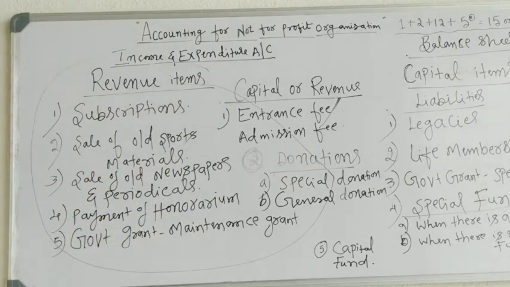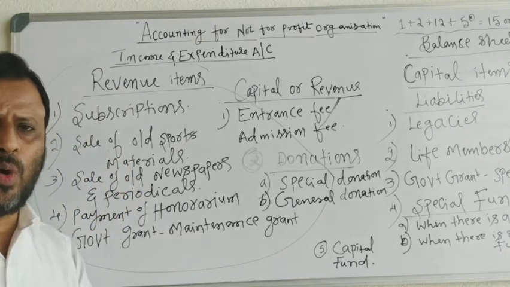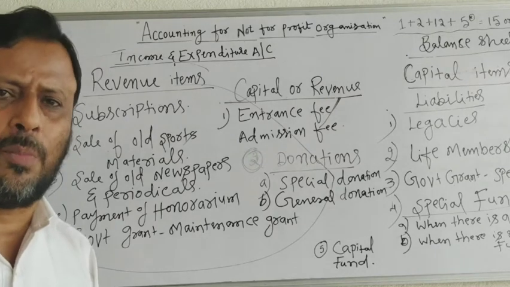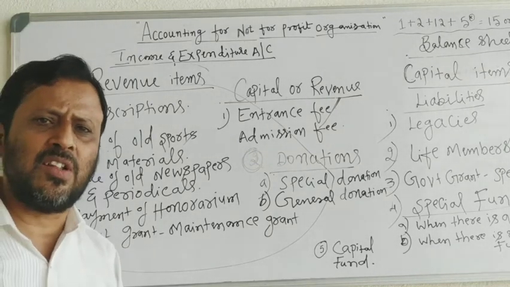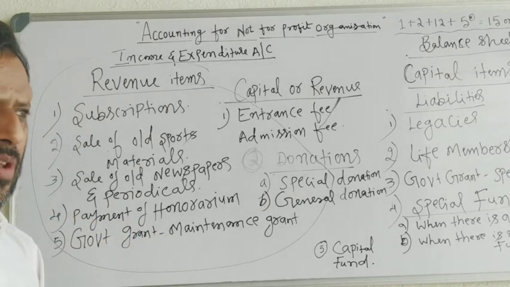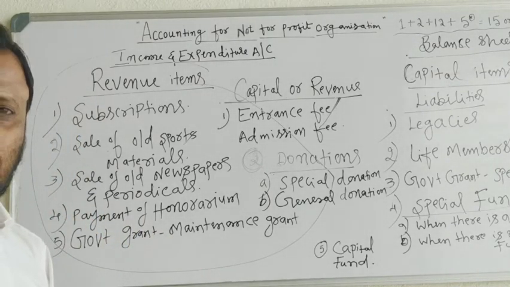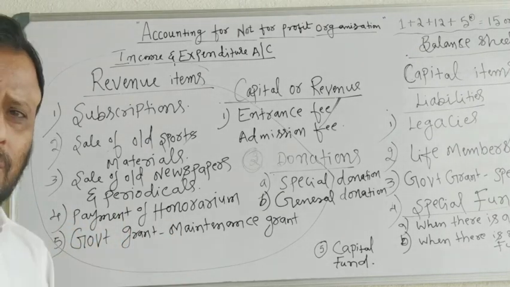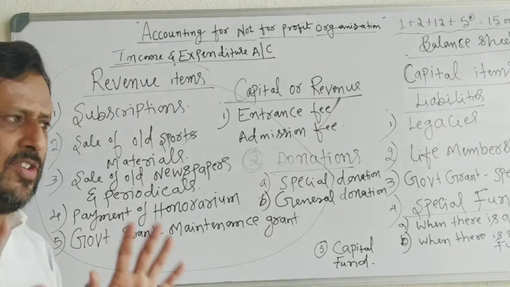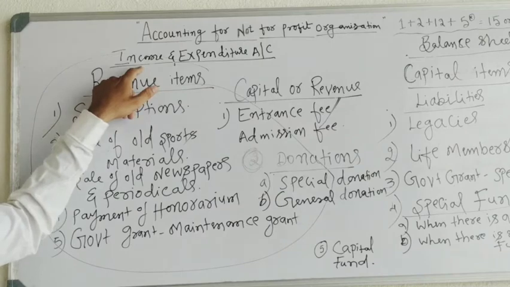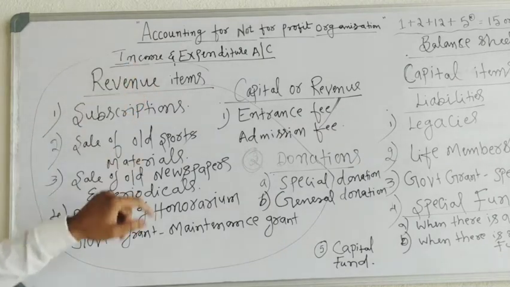Let's come to the sale of old sports materials. A sports club will sell old sports materials on a regular basis. Regularly they will sell the sports material and they will get the sale proceeds. So the sale proceeds are received regularly. Regularly means it is a revenue receipt. It is a revenue receipt shown in income and expenditure account, income side.